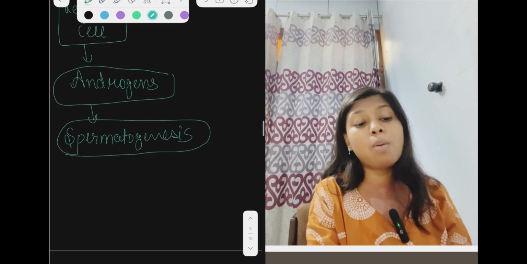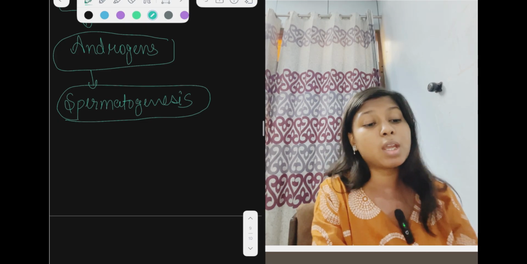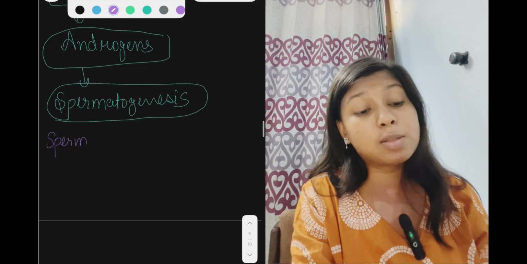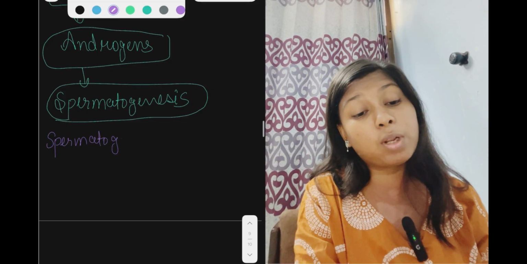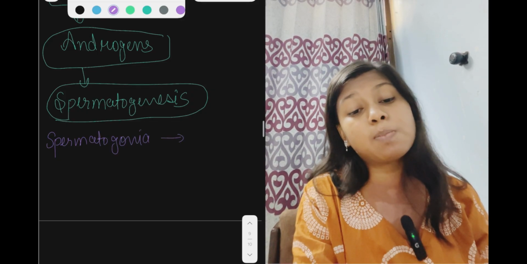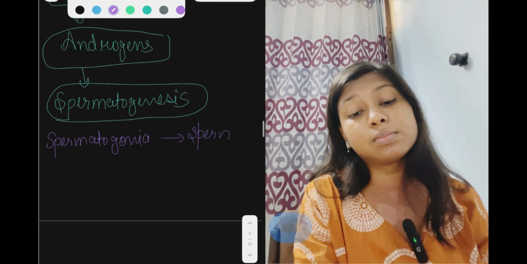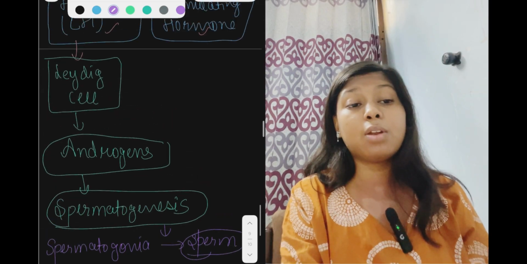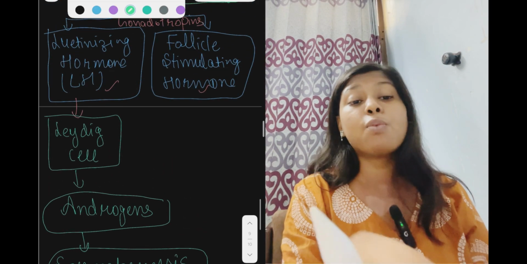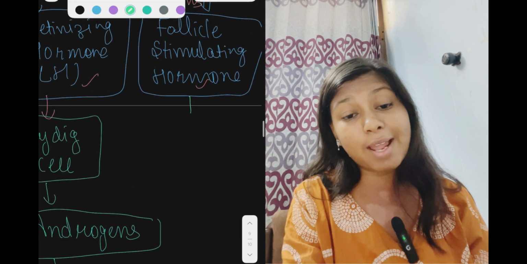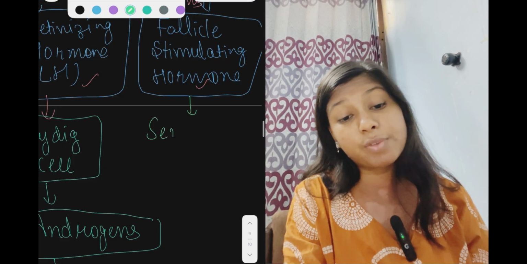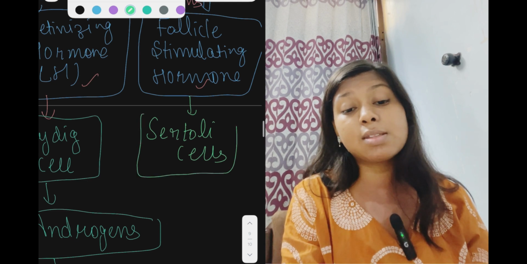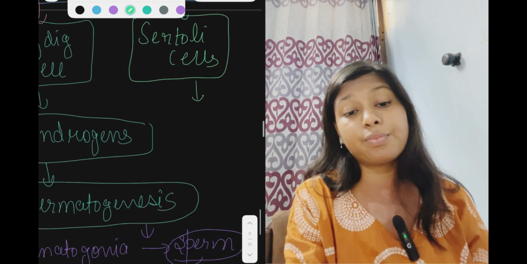Sperm formation from spermatogonia. So what will spermatogonia form? Sperm will form. Right, that is spermatogenesis. Now after that, follicle stimulating hormone will act on the Sertoli cell. Now these cells release some factors.